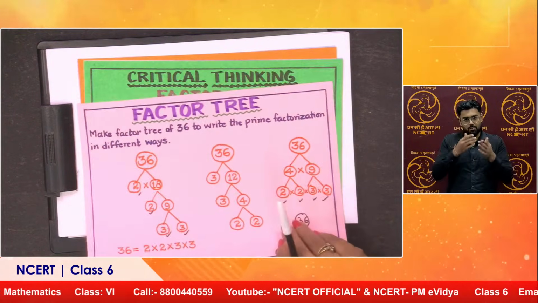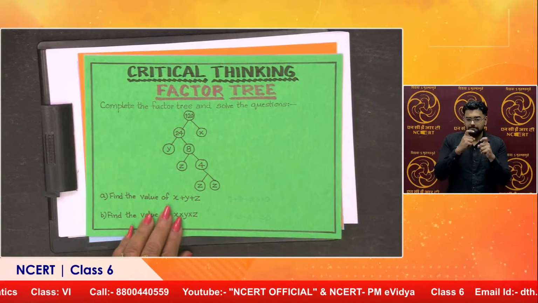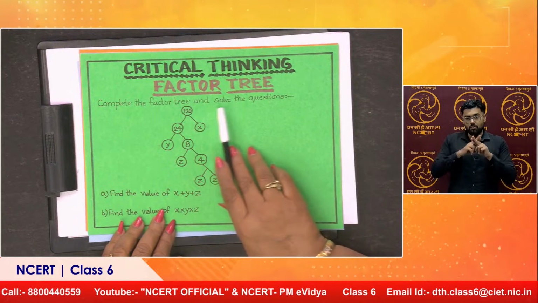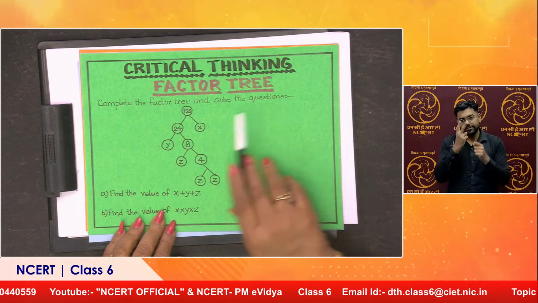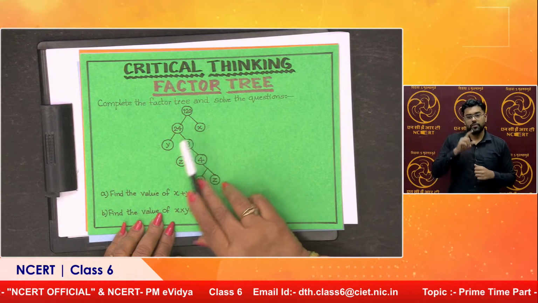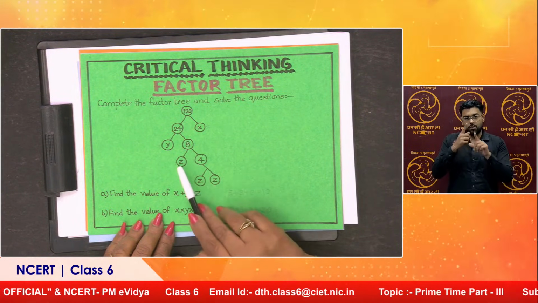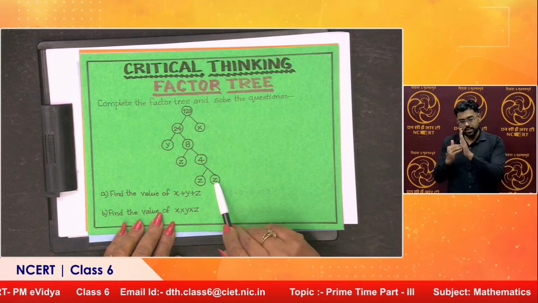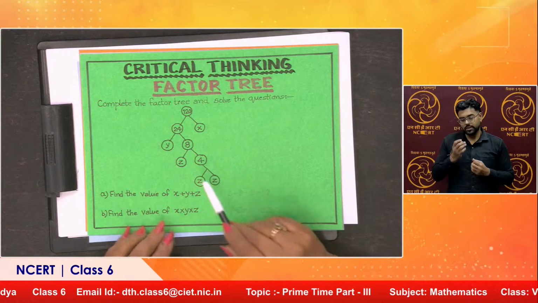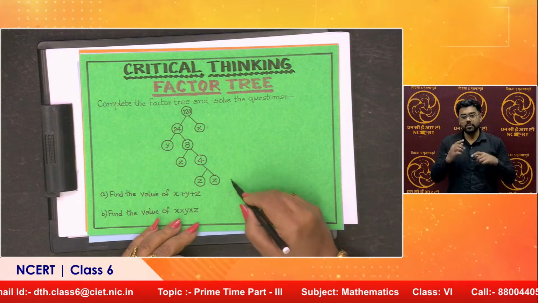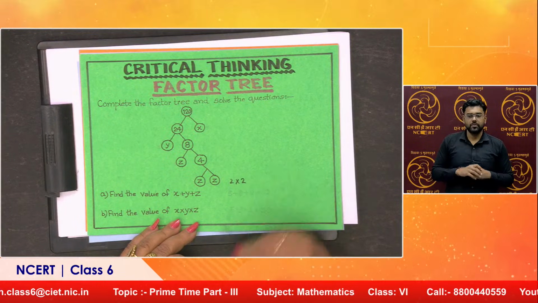Now, let us solve a critical thinking question. Factor tree. Complete the factor tree and solve the questions. We have a question here: 120, 24 and x, y and 8, z and 4 and z and z. Now, let us start in reverse. What are the factors of 4? 2 into 2. Let me write down 2 into 2.